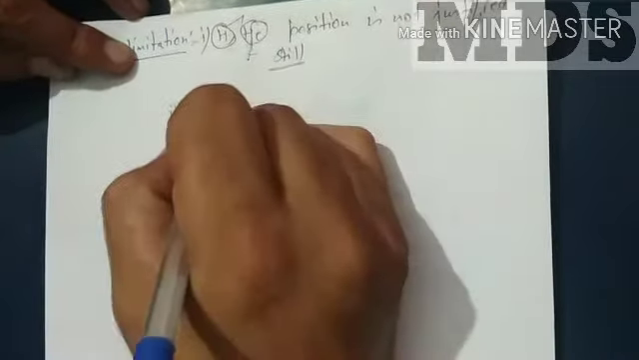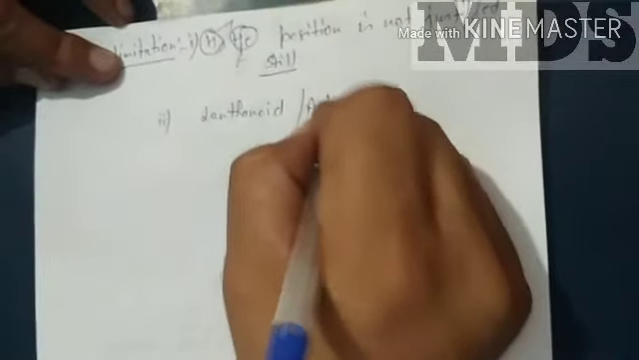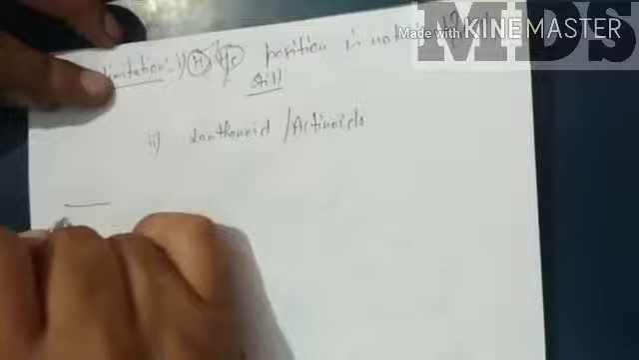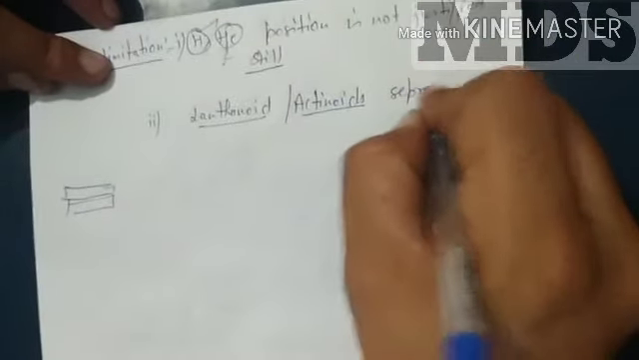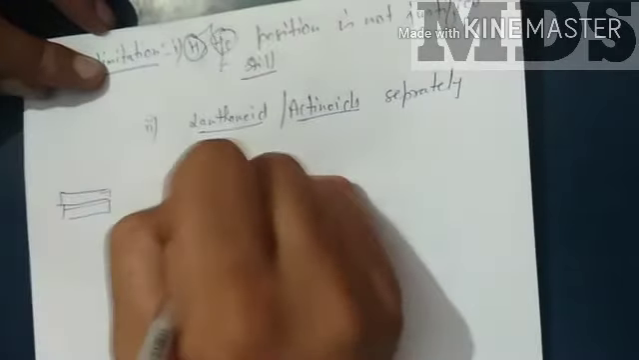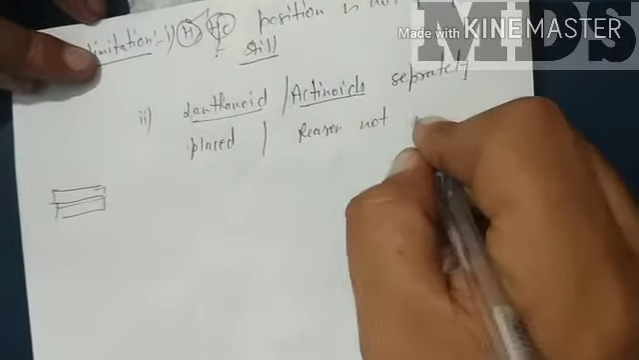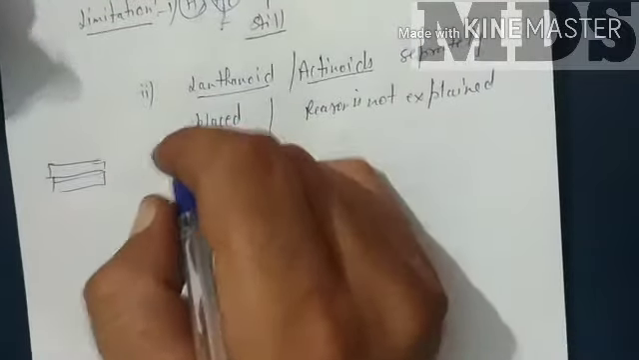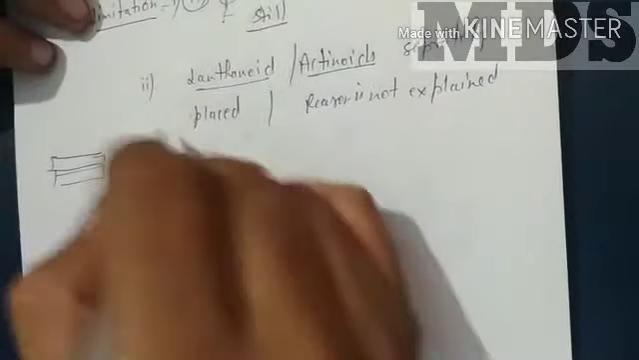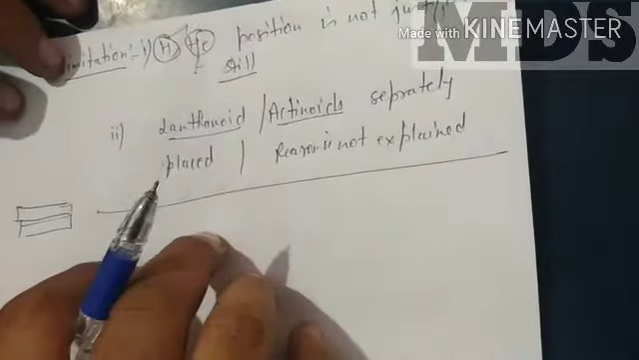The second limitation is lanthanides and actinides. You have seen clearly the two lines below the periodic table. Those are lanthanides and actinides. They are placed separately, and the reason for that is still not explained. So these two are the basic disadvantages of the modern periodic table. So these are your four classifications.